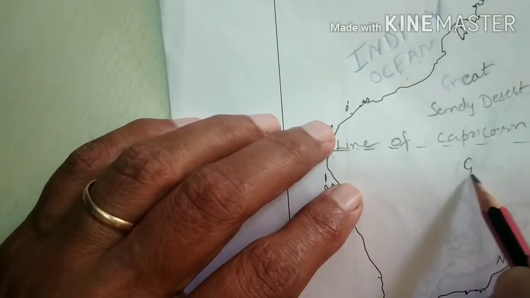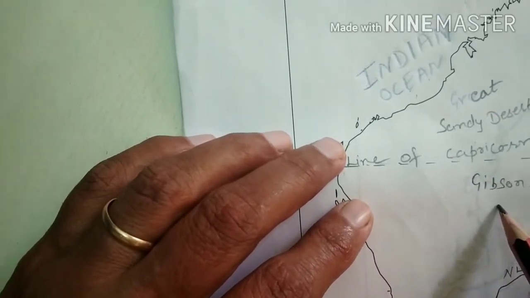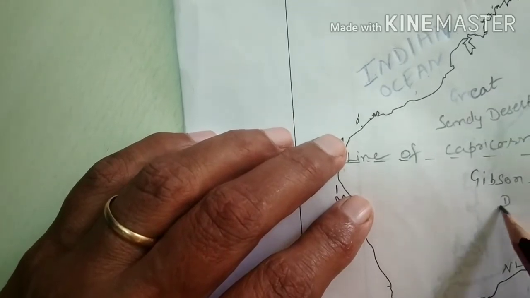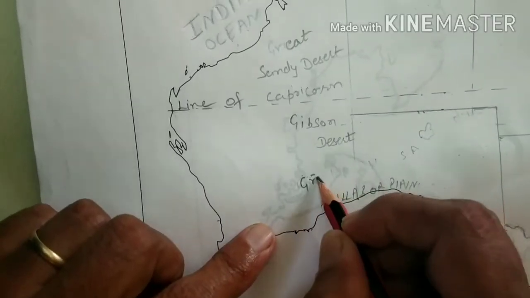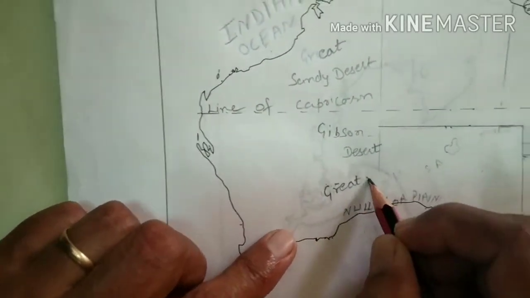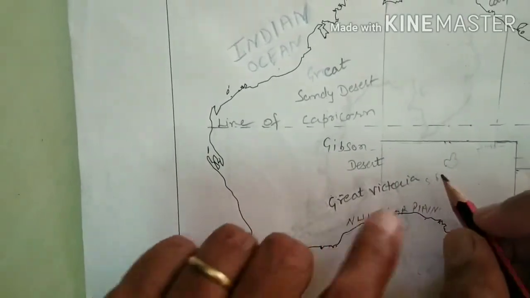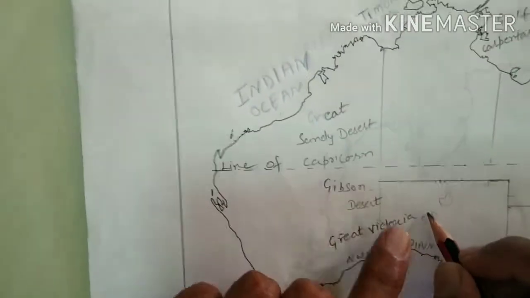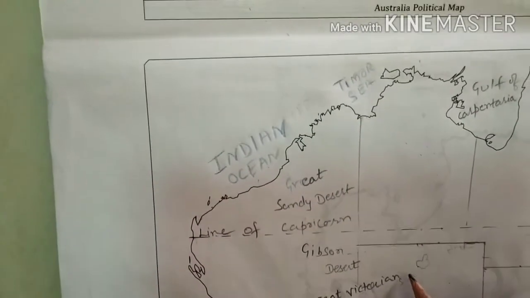Okay, this is the Gibson Desert. It also covers some parts of South Australia. So now down, the third one is the Great Victoria Desert. It covers some parts of Western Australia and most of South Australia. It covers 2 states. Okay, Great Victoria Desert.